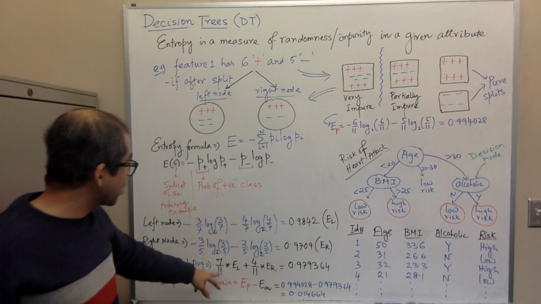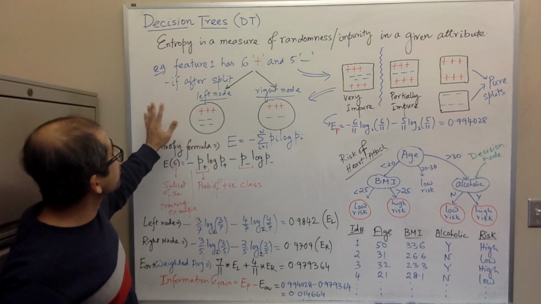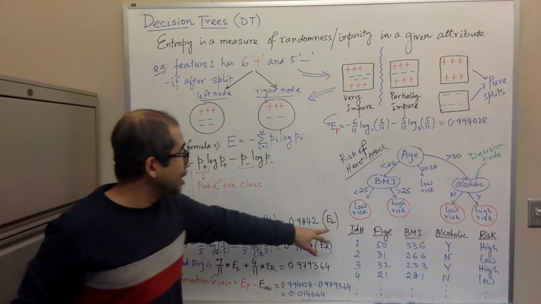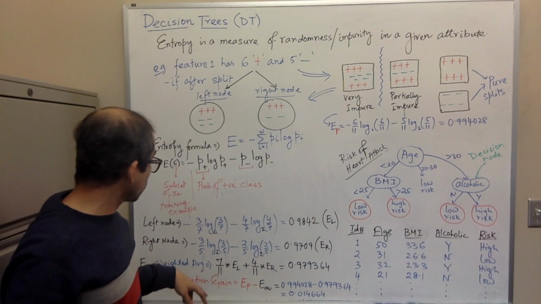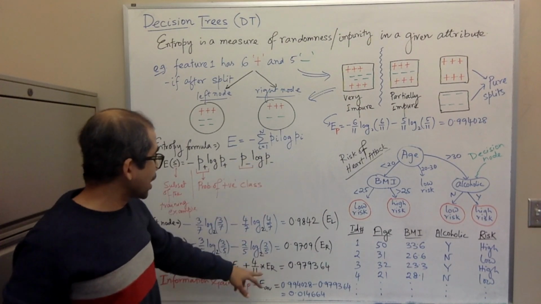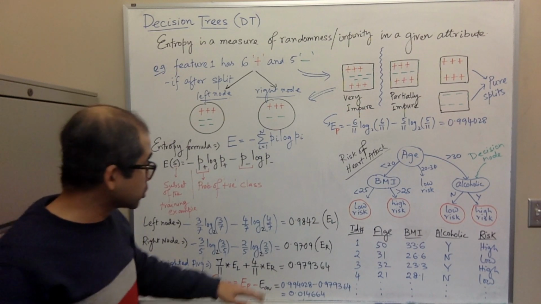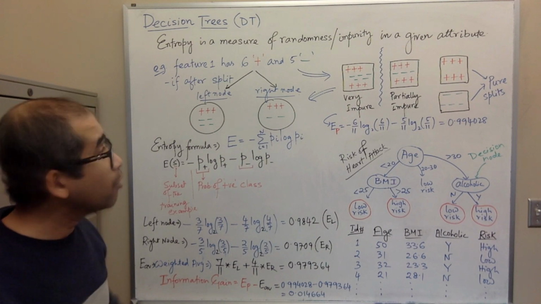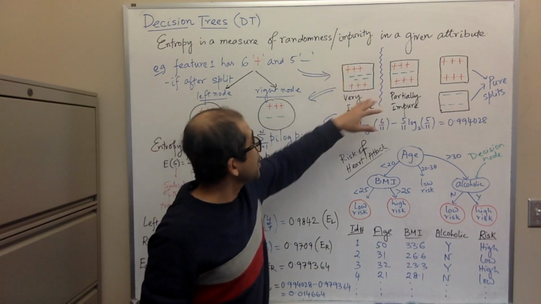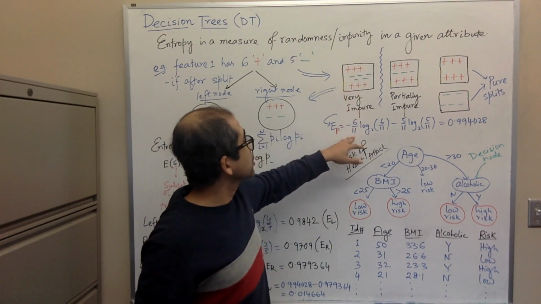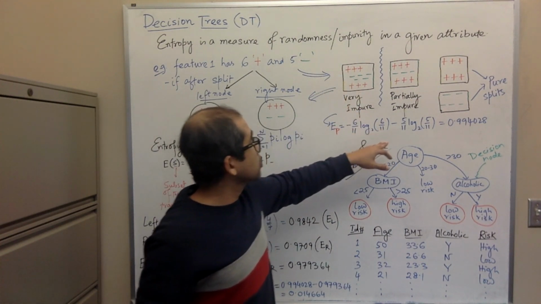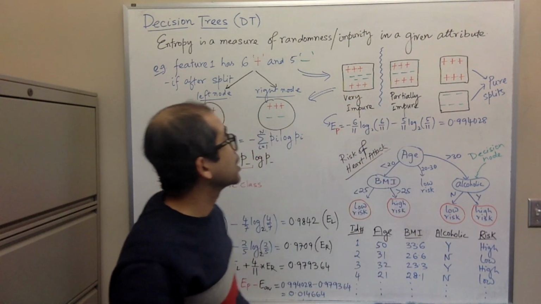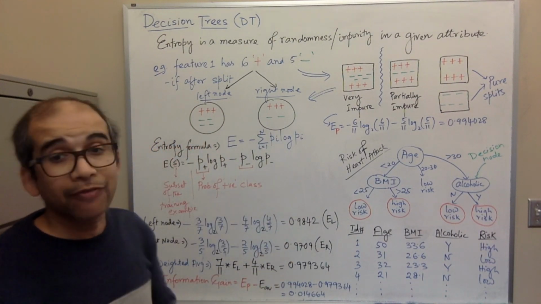Now the weighted average is 7 over 11 times EL, because there are 7 samples among all the 11 samples here. So 7 over 11 times EL, the entropy for the left node, and 4 over 11 times the entropy of the right node. This becomes 0.979364, with 6 digits after the decimal. I also calculated the entropy for the parent node, which is 6 positive samples divided by 11 samples times log 6 over 11, minus 5 negative samples over 11, and the result comes to 0.994028.